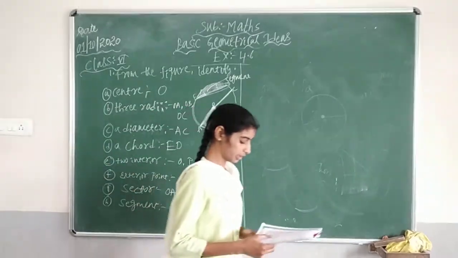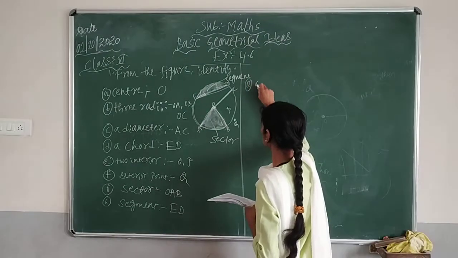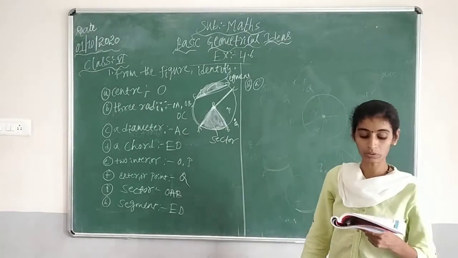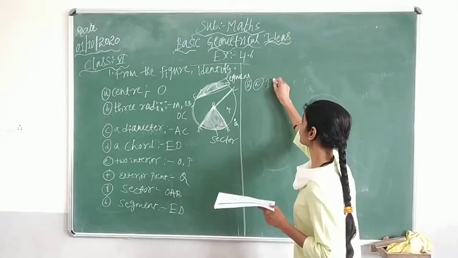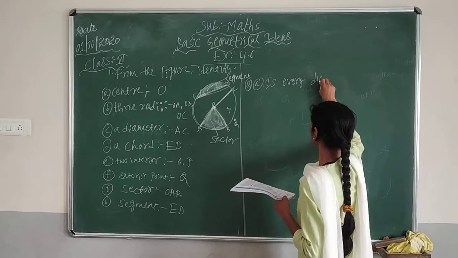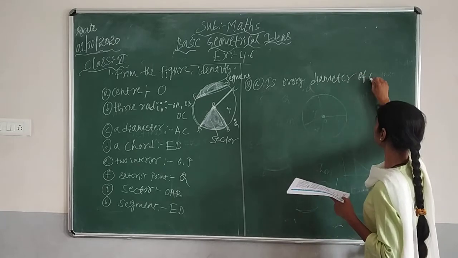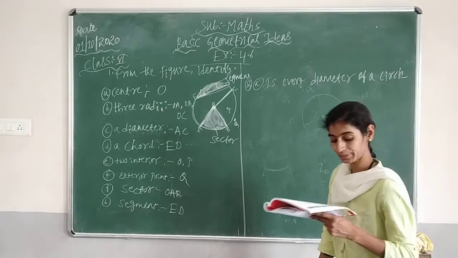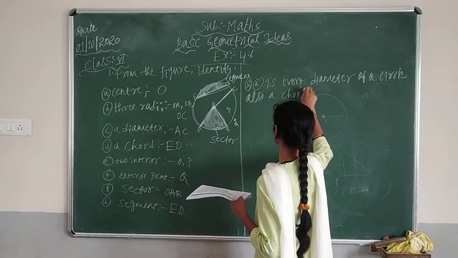So we will move on to the second question, children. In this exercise 4.2, second question. Is every diameter of a circle also a chord?